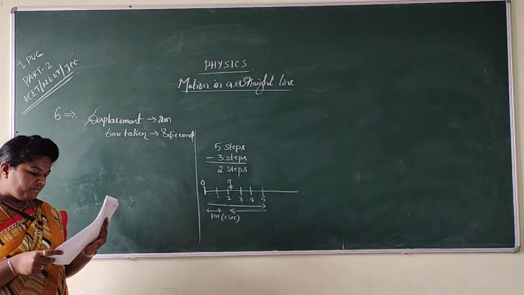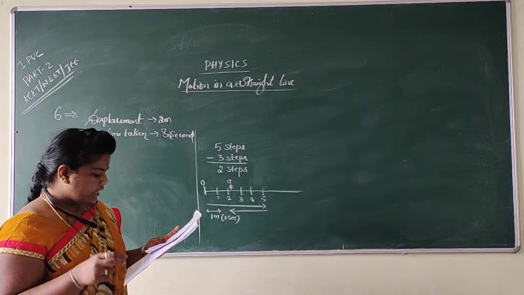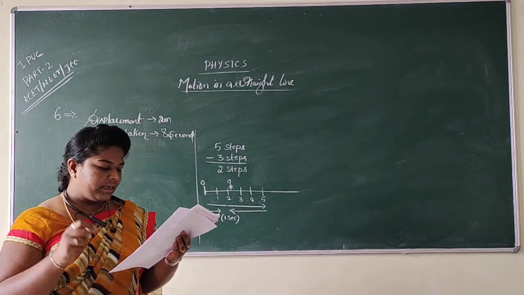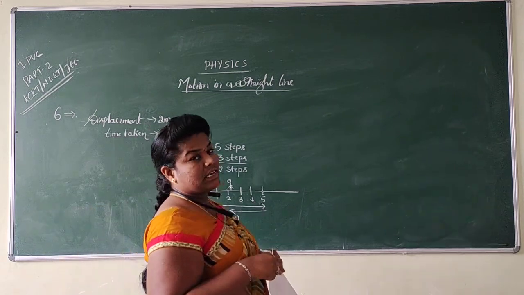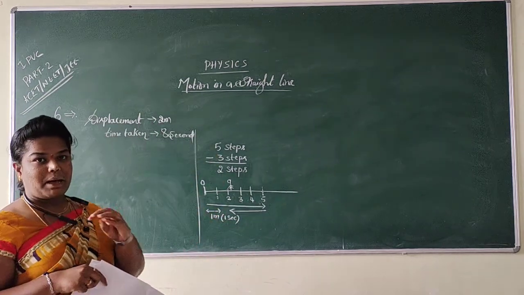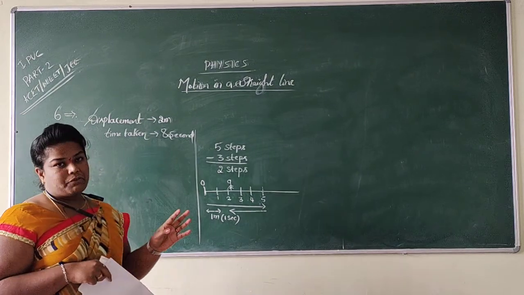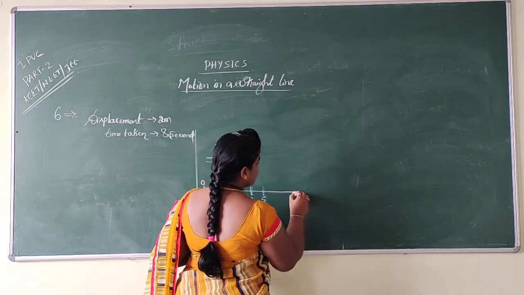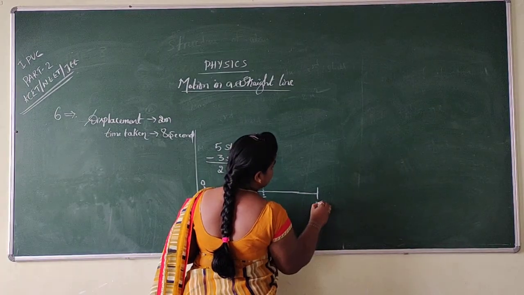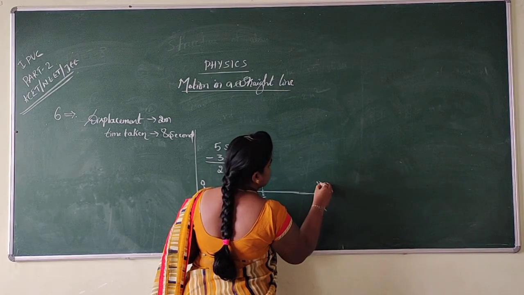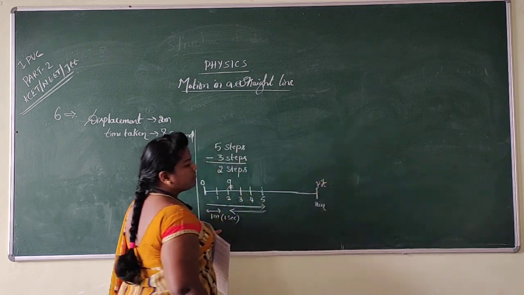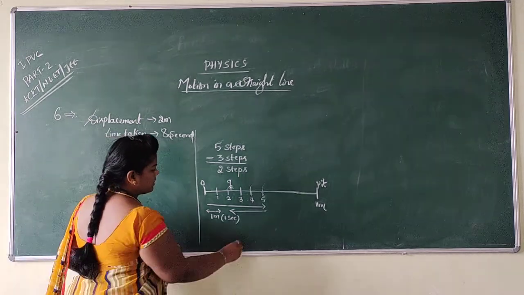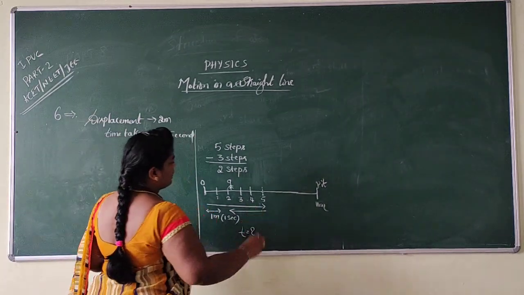Done. There is a pit on the road 11 meter away from the starting point. The drunkard will fall into the pit after how many seconds? See, he is completely drunken. The person is completely drunken, so he is moving on a road. From the origin point, there is a pit exactly at the 11 meter distance. The pit is here. So that person will fall into the pit by how many seconds? That is t equal to question mark.